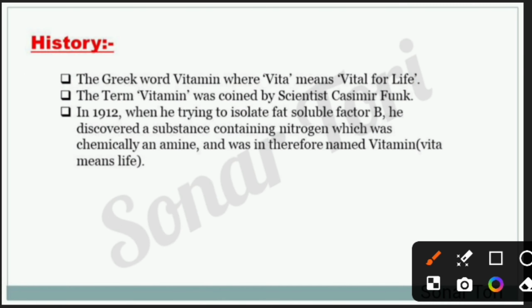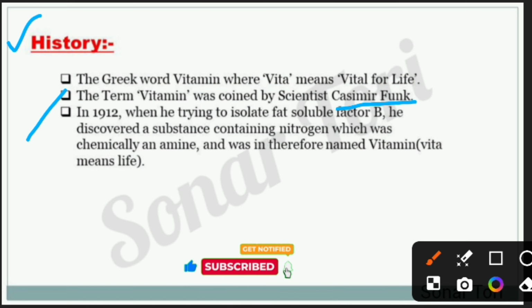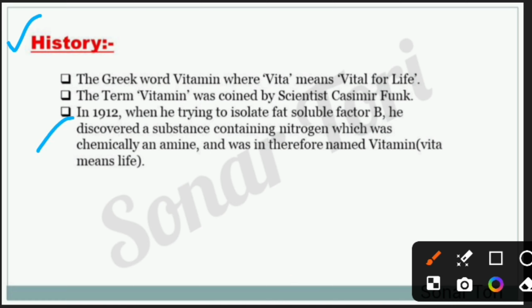Then coming to the next slide, the history of vitamins. Vitamin is a Greek word where vita means vital for life. The term vitamin was coined by scientist Casimir Funk in 1912, when he was trying to isolate fat-soluble factor. He discovered a substance containing nitrogen, which is chemically called amine, and was therefore named vitamin, where vita means life and amine is a nitrogenous compound.